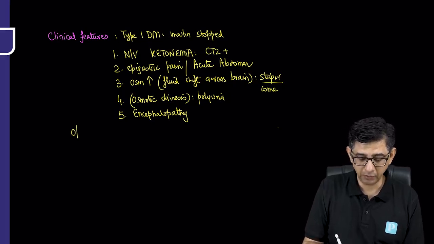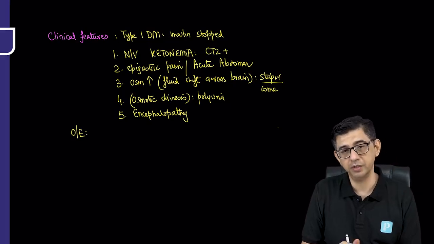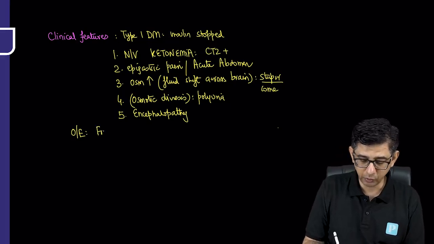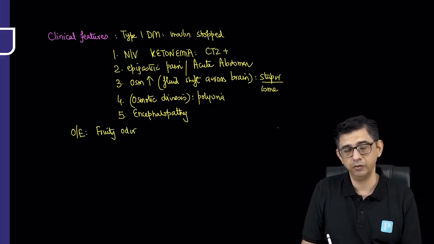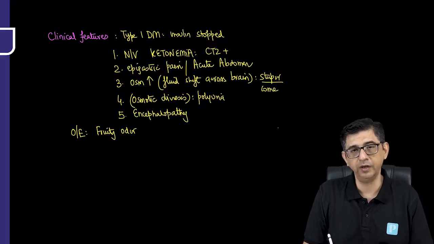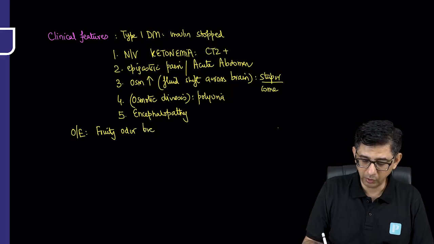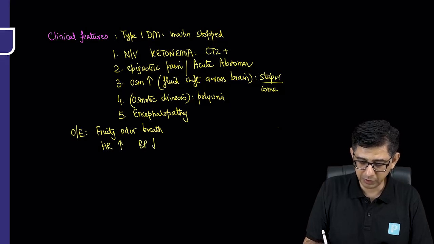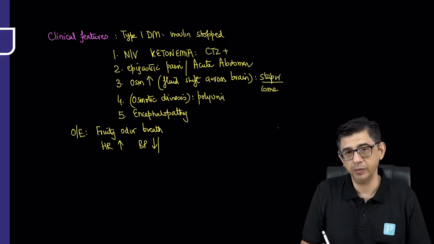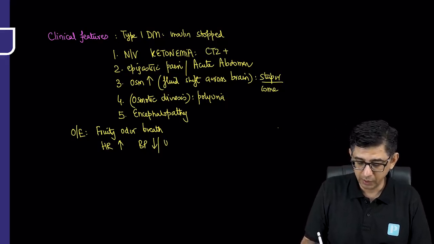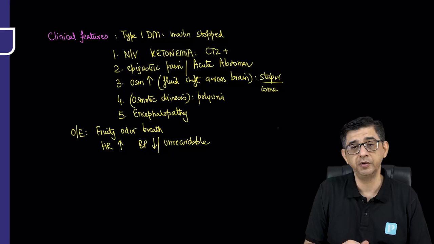Once we have taken care of the symptoms part, let's look at the examination findings. If you bring your face close to the face of these patients, because acetoacetate is degraded to acetone, which is exuded in the breath, a fruity odor in the breath can be seen. The vitals will show tachycardia. The BP of these patients will be low, and in some cases it might even be unrecordable. If it is unrecordable, that's again a cause of concern, and a normal saline bolus needs to be given.